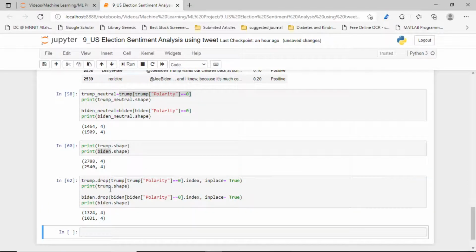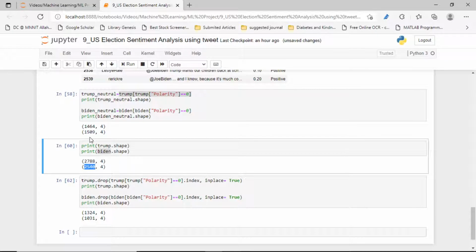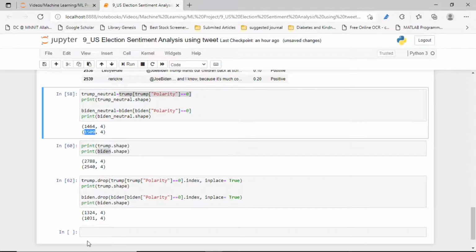Yes, you can see this one is the total number of tweets they have for Biden, and this one is the neutral tweets. So we have to remove this amount.